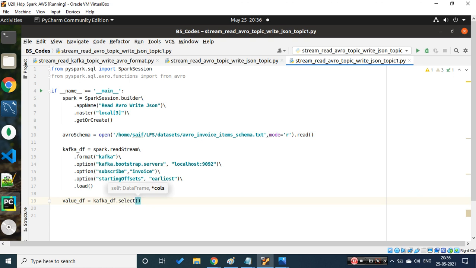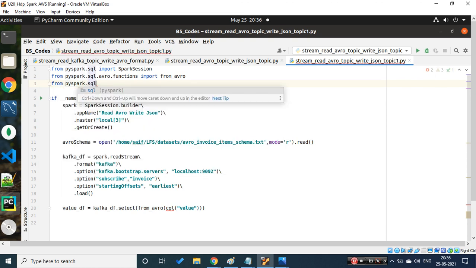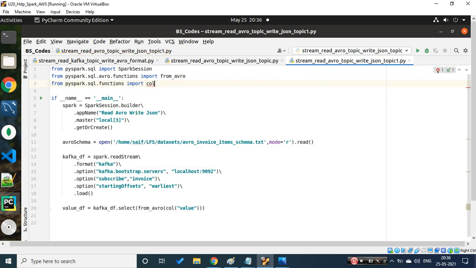The format which we are trying to read is from_avro. The column which I am interested in is value, right? If you see a red mark, immediately understand that something is missing, so you start developing the habit of importing the function. So from functions I'm importing col. As of now this is just an environment bug in this VM, so we just need to fix this syntax. Cool, so we are trying to read this value.